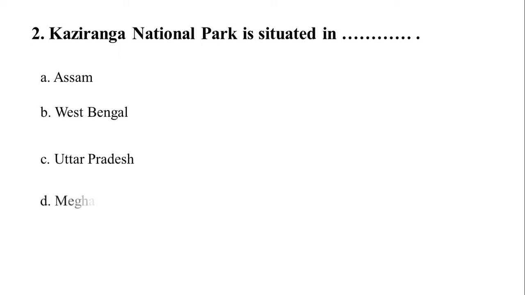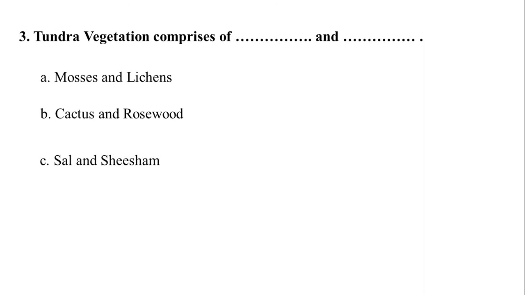The second question is, Kaziranga National Park is situated in? And the options are A. Assam, B. West Bengal, C. Uttar Pradesh, or D. Meghalaya. And the correct answer is A. Assam. Your third question is, tundra vegetation comprises of dash and dash, and the options are A. Mosses and lichen, B. Cactus and rosewood, C. Sal and sesame, or D. Algae and fungi. And the correct answer is A.